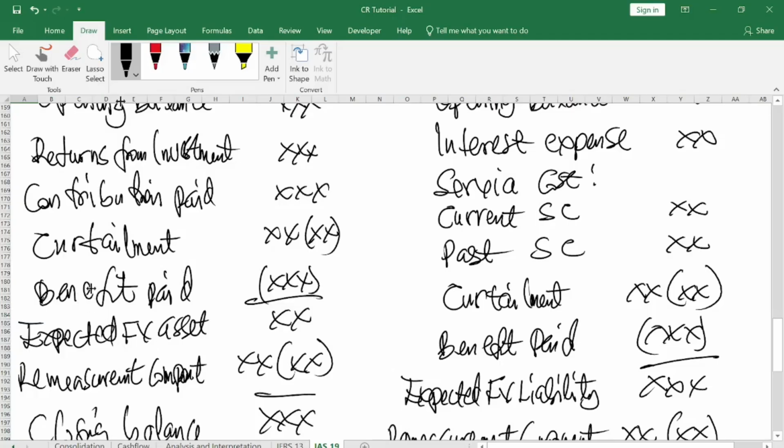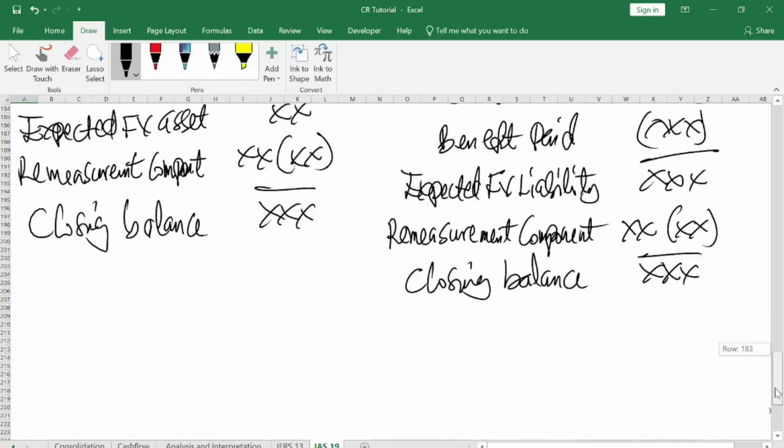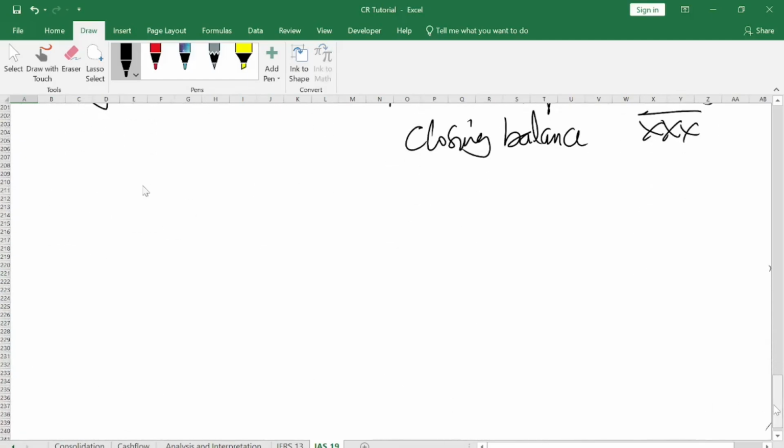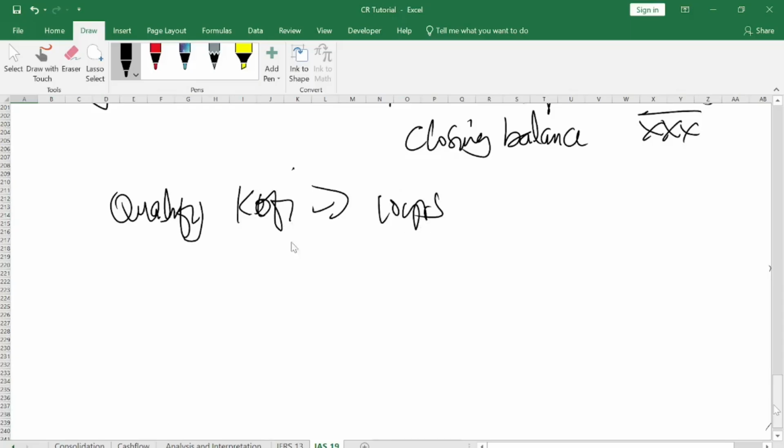Now, the following one is what we call benefit paid. The benefit is paid when somebody qualifies. So you have Kofi. Kofi qualified, right? Now Kofi had served 10 years. So Kofi qualifies to receive his benefit plan. How much are you paying Kofi? You pay Kofi maybe 10,000.